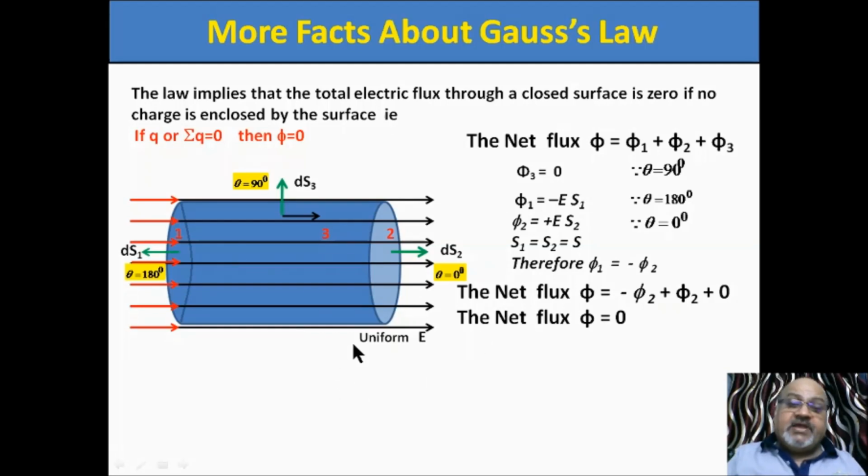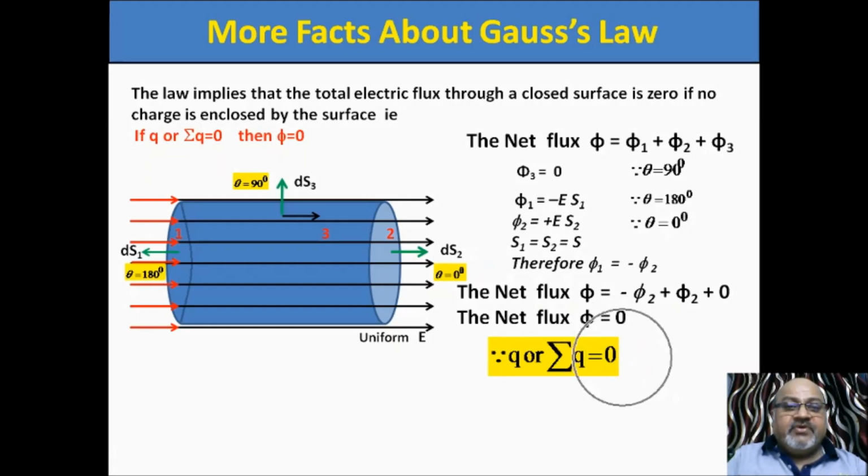Although the cylinder is placed in a uniform electric field, we are saying that there is no flux linked with the closed surface of the cylinder. Net flux is 0. Because, see, this is the condition: summation Q is 0, because there is no charge inside the cylinder.